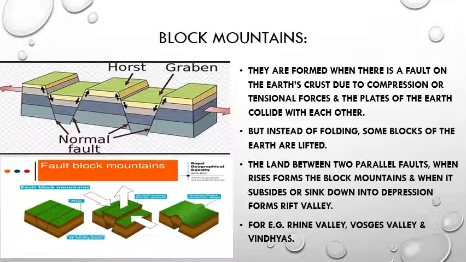For example, the Narmada river is flowing through the Vindhyas and Satpura range, and you can see over there, if a block rises up, it forms a block mountain, and if a block subsides or sinks down, it forms a rift valley. Rift also means to break down. Now some examples are over there: Rhine Valley, Vosges Valley, and Vindhyas Valley.